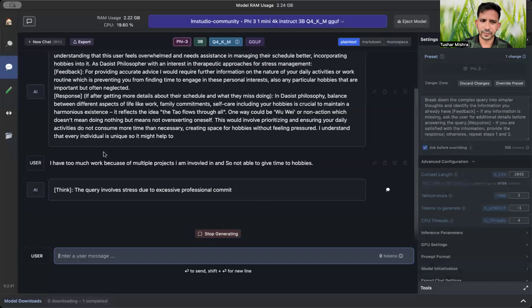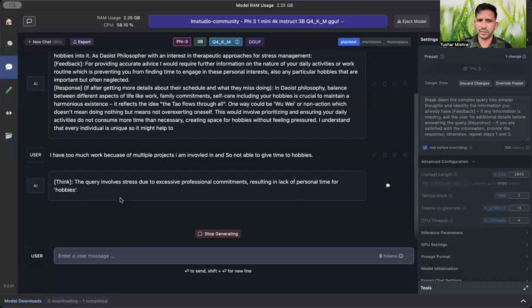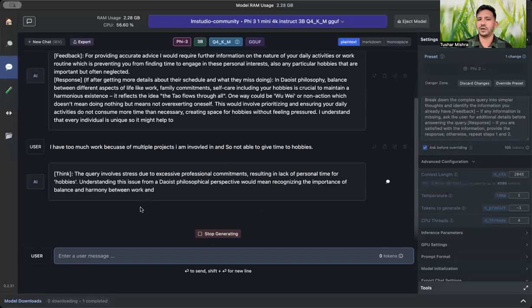It will take all that information, and then the query involves excessive personalization. It will provide a tailored answer based on the queries that you have asked.